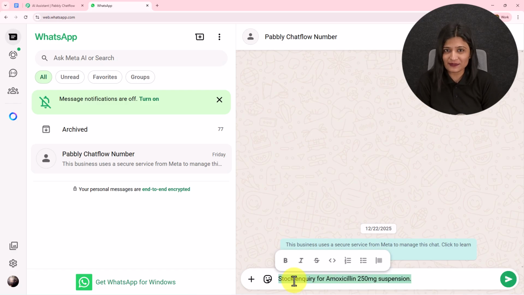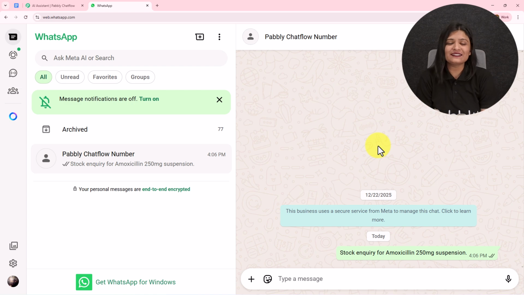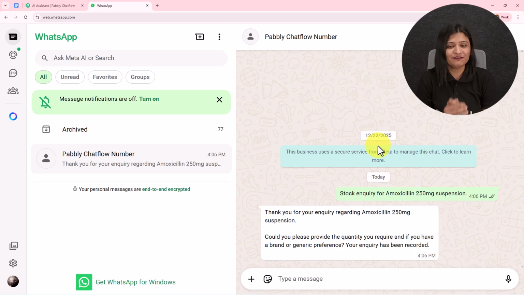So here, this is the message which I'm going to send, which is this stock inquiry. I'm going to send this message, and if I receive the reply, then this is going to show me the AI agent which I've created using Pabbly Chatflow is working fine. So here it has sent me the reply to that particular message which I have sent. Thank you for your inquiry. Could you please provide the quantity you require? If you have a brand or a generic preference, your inquiry has been recorded.